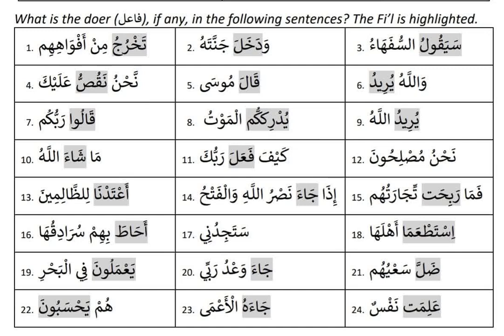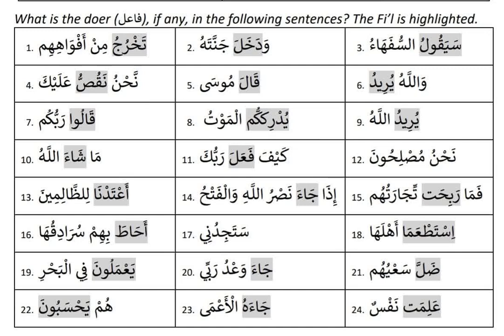Next one is kaifa fa'ala rabbuka. Fa'ala, huwa fa'ala. So there's a possibility of an outside doer: Rabbuka. Rabbu is rafa. So who's doing the fa'ala act is Rabbu, because the outside doer is Rabbu. Nahnu muslihuna. There is no fi'il here. Nahnu is ism and muslihuna is also ism.